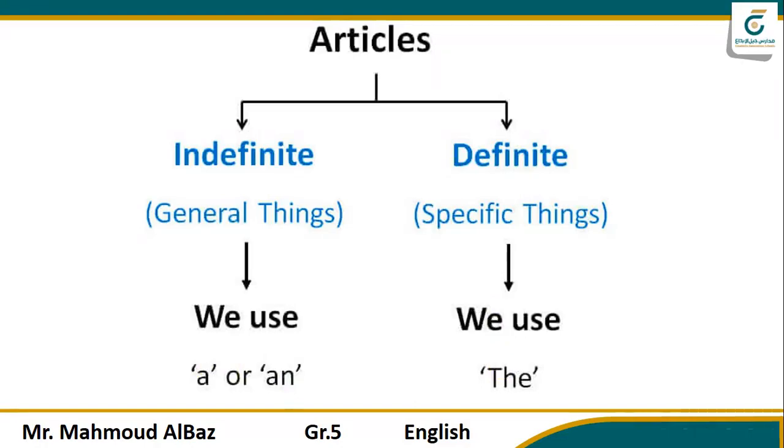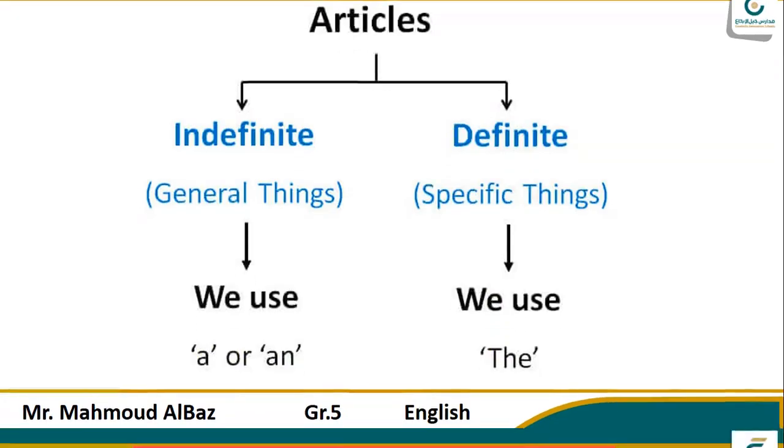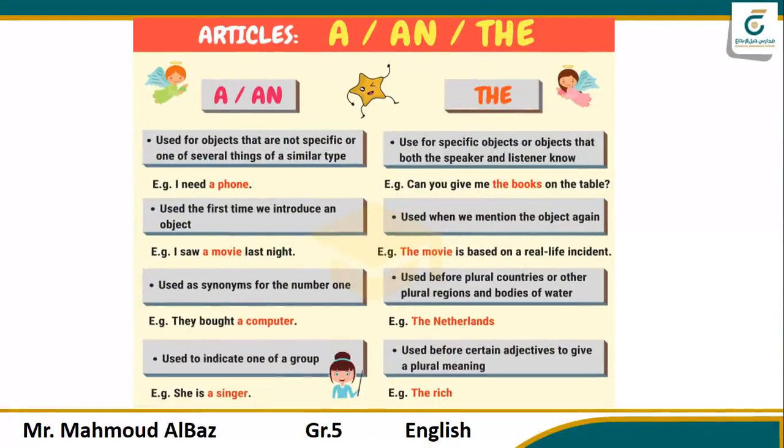Let's see the differences between them here in this chart. We're going to see the differences between all of them: a, an, and the. By the way, this is one group and this is the other group: a and an together, and the alone, because these are indefinite and this is the definite article. The first one we use for objects that are not specific, or one of several things of a similar type. For example, when I say I need a phone. But we use the for specific objects. Remember that both the speaker and listener know it.